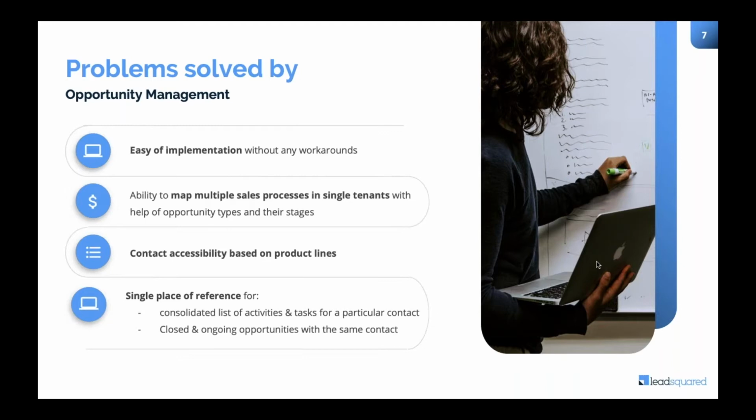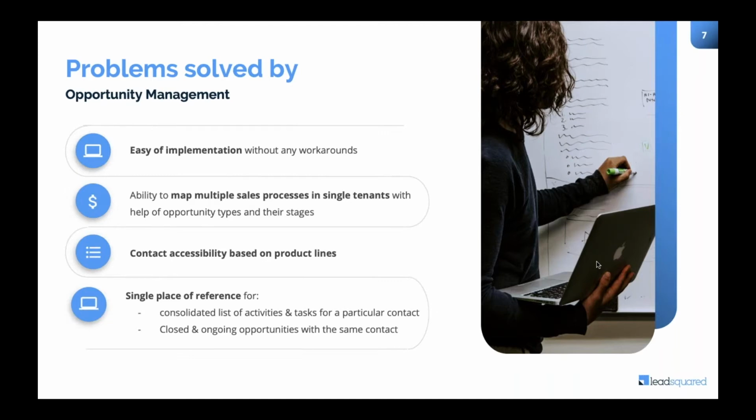It will show a consolidated list wherein you will be able to see that the first call that went to the customer was regarding opportunity A, and the second call was for opportunity B, what the call recording was, and so forth. Primarily, all the activities and tasks getting done on opportunities will reflect at the contact level.